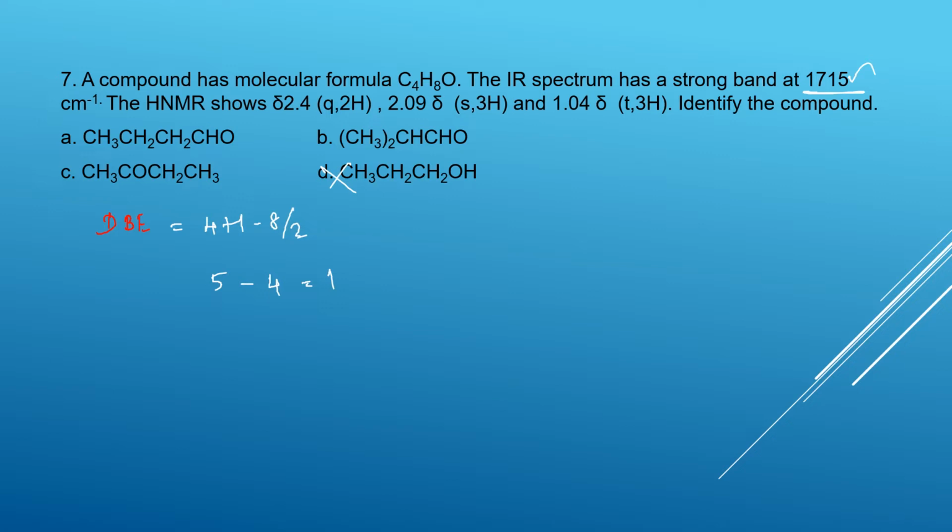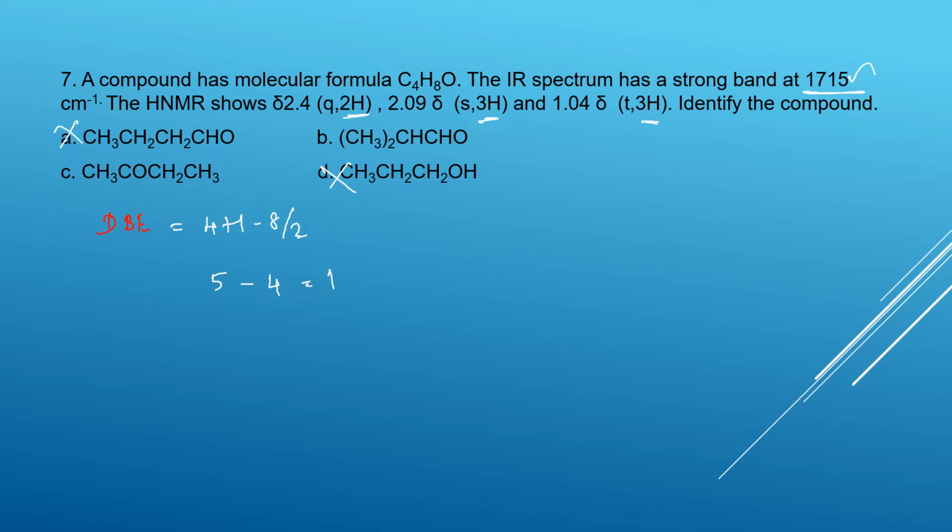And here, if you are not sure about the delta values, just check this: 2 hydrogens, 3 hydrogens, and 3 hydrogens. Where will it be 2 hydrogens, 3 hydrogens, 3 hydrogens? Here CH2 is not there.